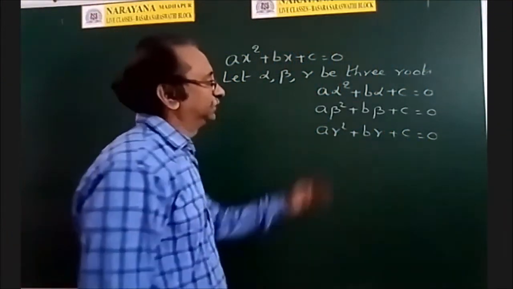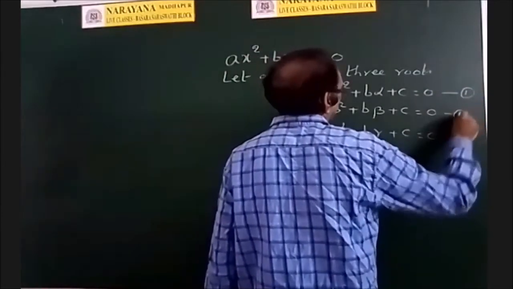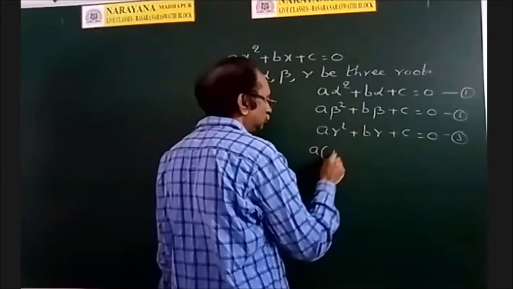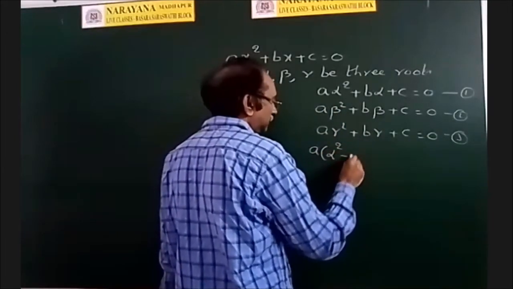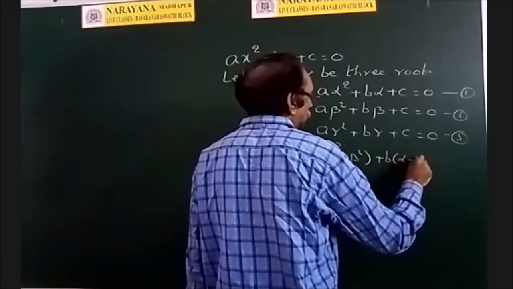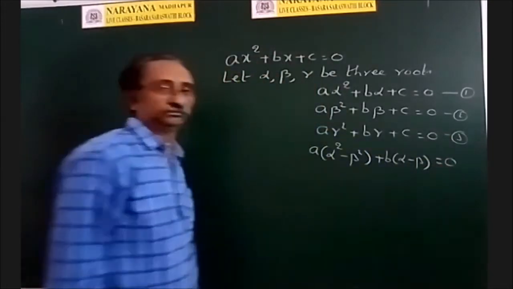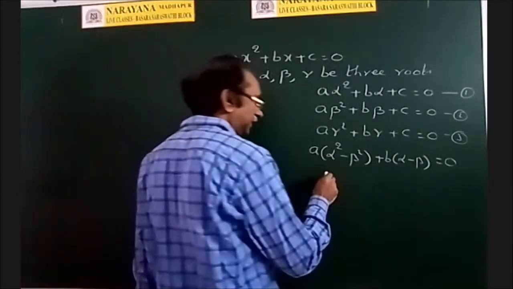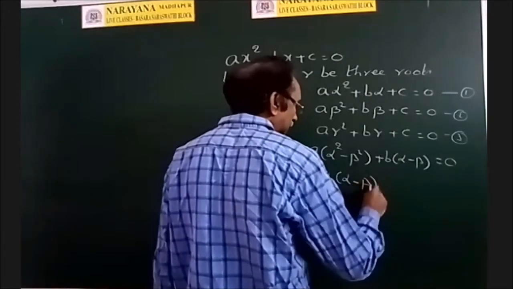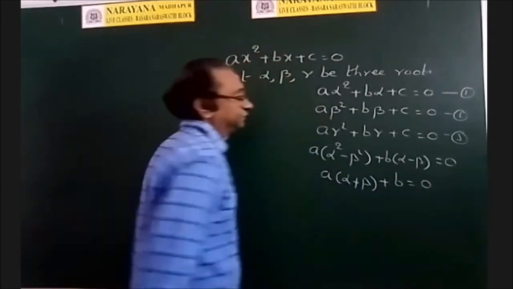We can find A by eliminating C and B. So this is 1, this is 2, this is 3. And 1 minus 2, you will get A into alpha square minus beta square plus B into alpha minus beta, C is cancelled, is equal to 0. And therefore you can divide with alpha minus beta because I am taking 3 distinct roots, alpha, beta, gamma. So I can divide with alpha minus beta to get this equation.